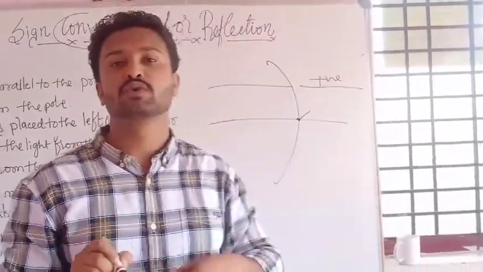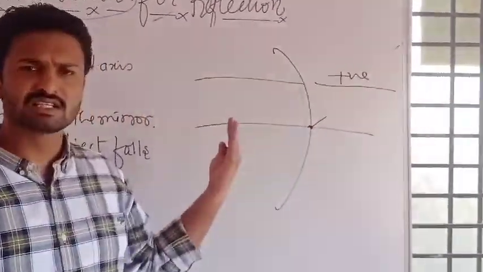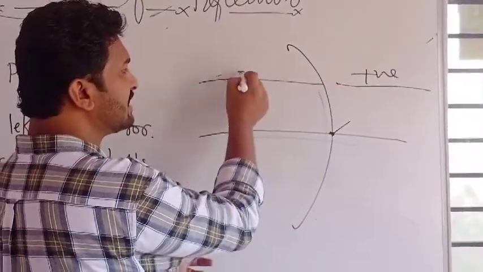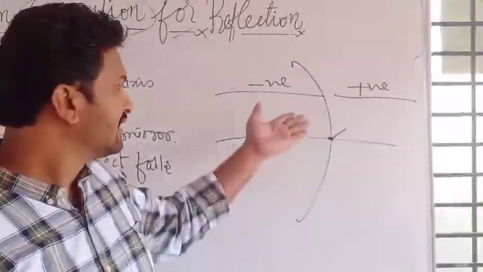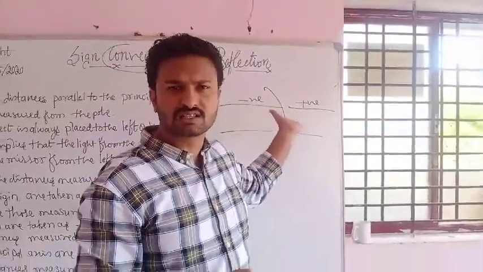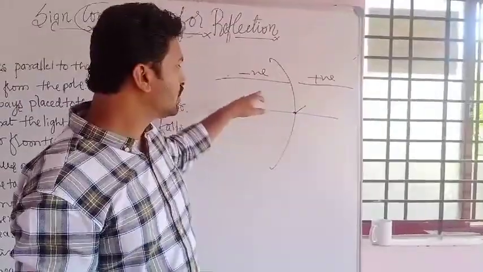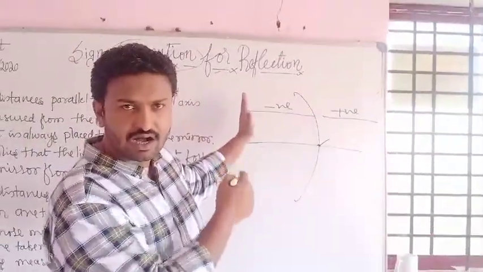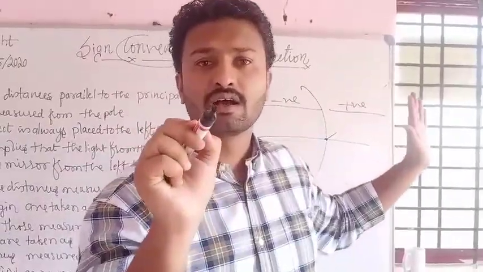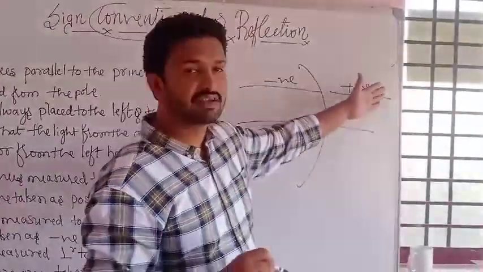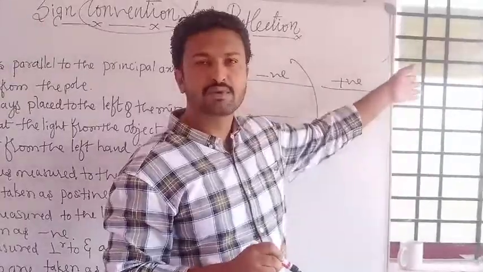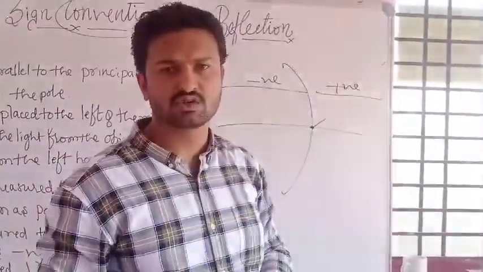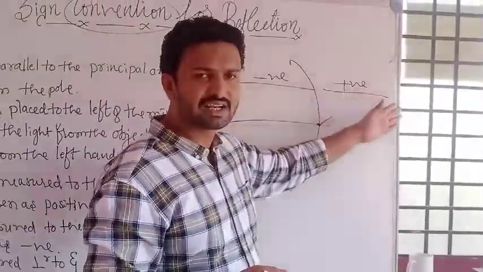Okay, and second one, all the distances left of your origin are considered as negative. Okay, this side you will get object distances every time. Object distances are on the left, considered negative, and this side you will get images only. Okay, in a convex lens also, mirror also, this side you will get images.